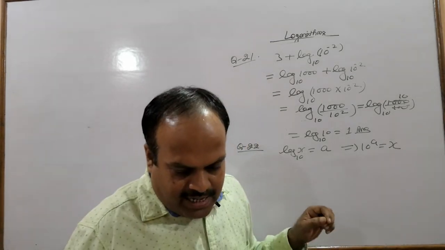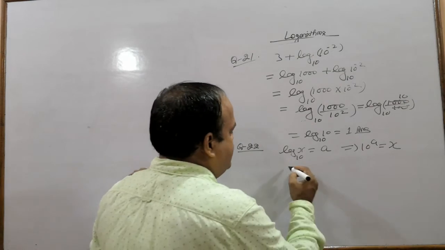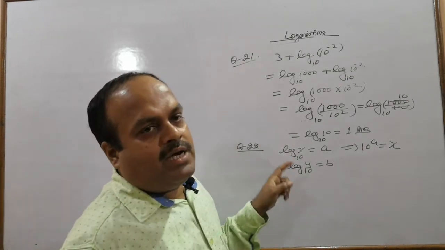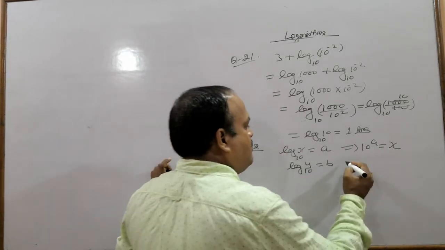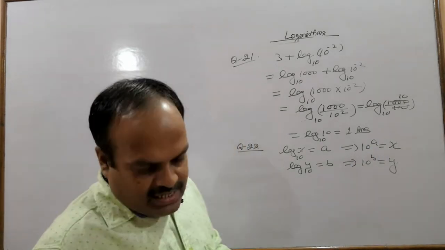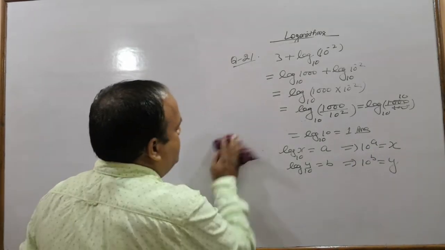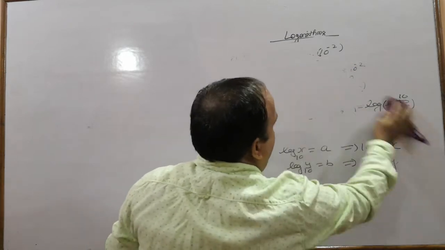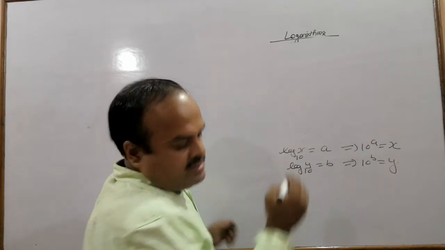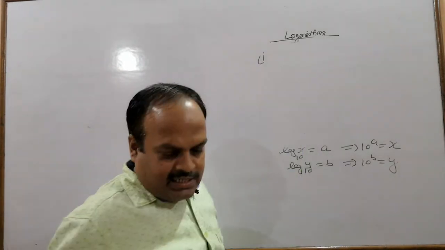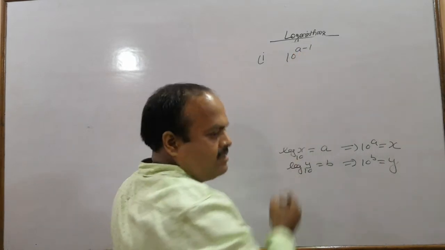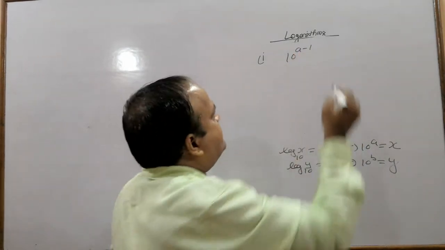Similarly, we have log y to the base 10 equals to b. If I say change this into exponential, so you will write 10 to the power b equals to y. Let us get the answers of the three parts of this question. In the first part we have to get 10 to the power a minus 1 in terms of x.